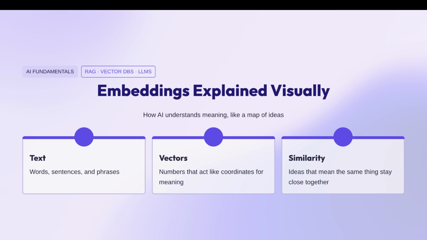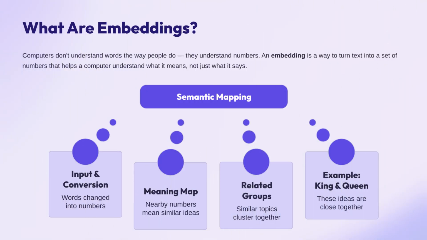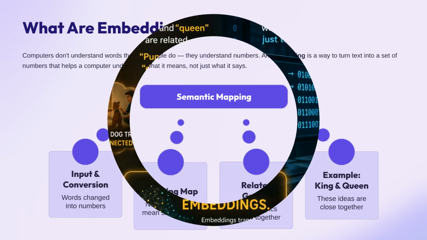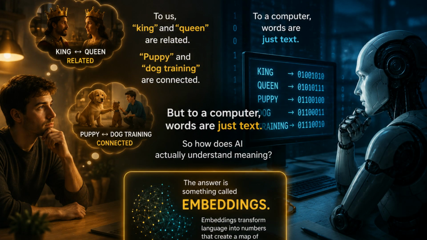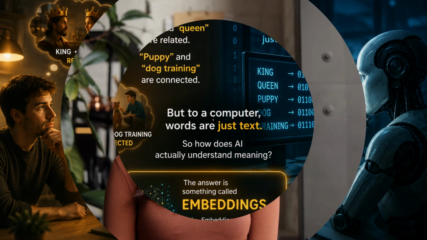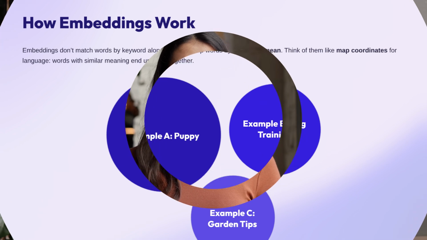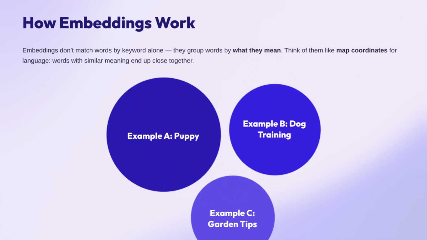Every day, AI reads billions of words. But there's a problem. Computers don't understand language the way humans do. To us, king and queen are related, puppy and dog training are connected, but to a computer, words are just text. So how does AI actually understand meaning? The answer is something called embeddings. Embeddings transform language into numbers that create a map of meaning. And that single idea powers modern AI systems, semantic search, vector databases, recommendation engines, and RAG.